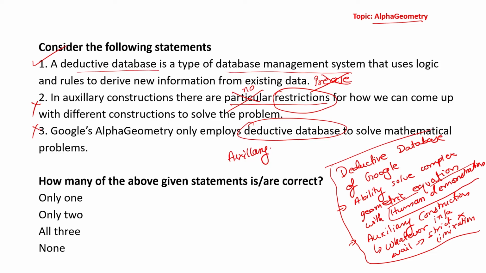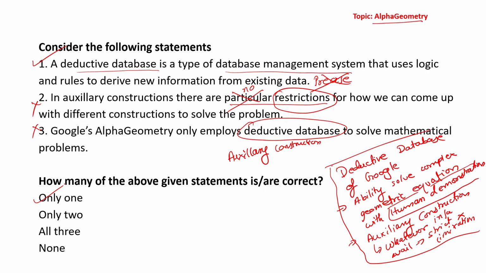So auxiliary construction plus deductive database have given us AlphaGeometry. Here we see the first statement is correct, other two are incorrect. So our answer will be A, only one.